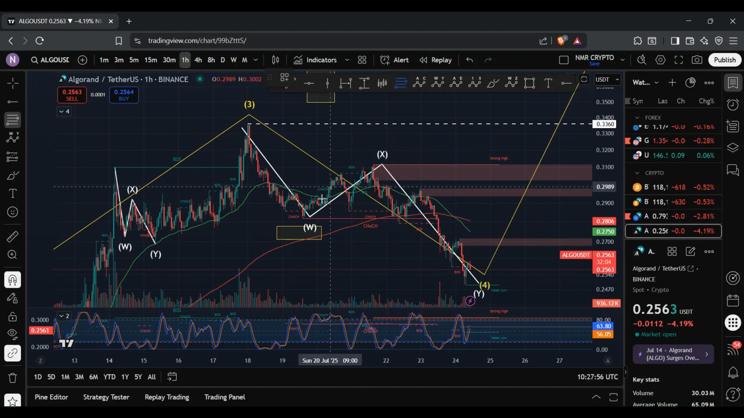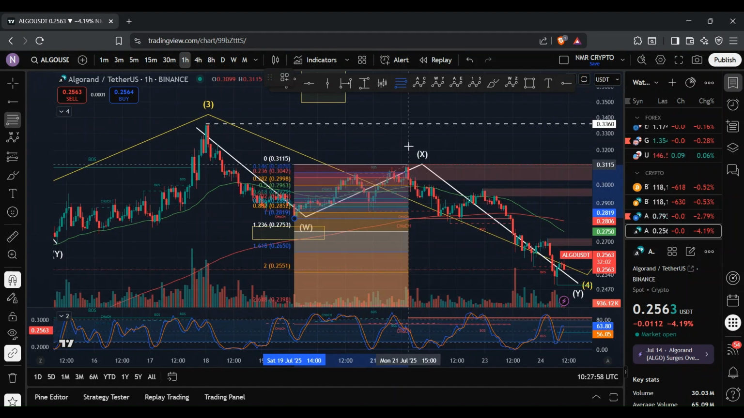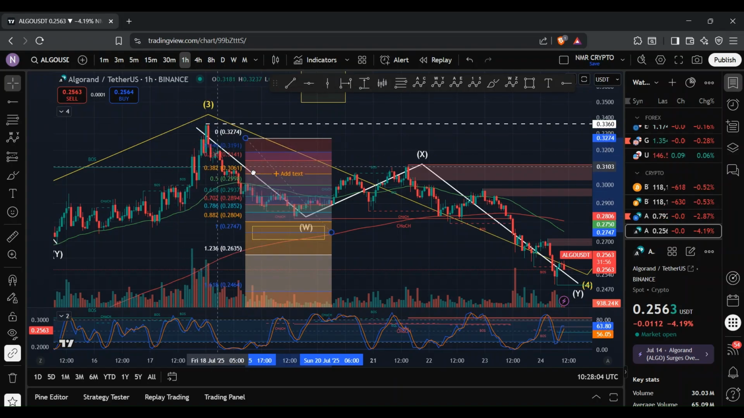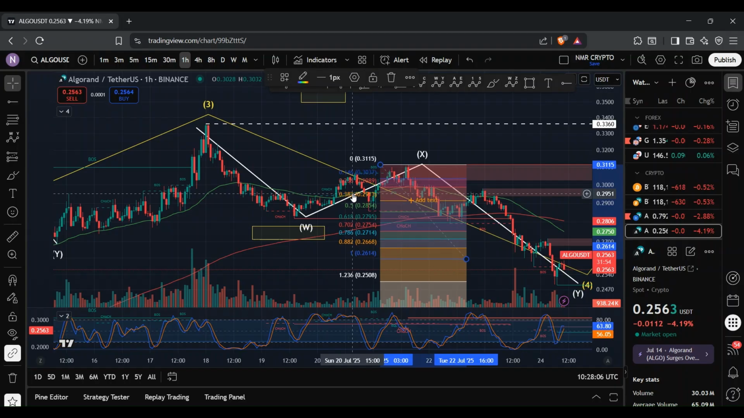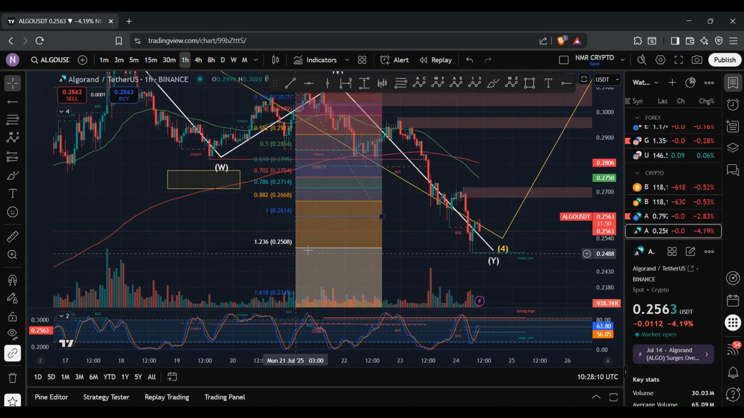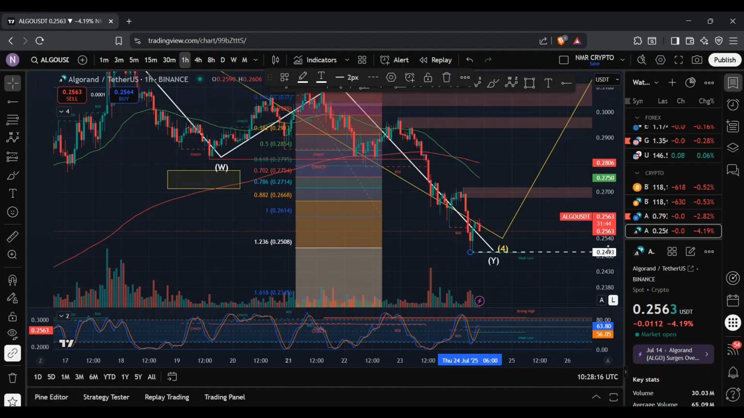So if I bring in the fib tool and bring that to the local top at 31.15 cents, here you can see that that range sits between 25.08 cents to 26.14 cents. And here we ended up reaching 24.93 cents. And so we just about exceeded this level here.